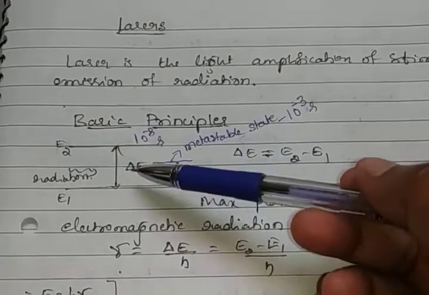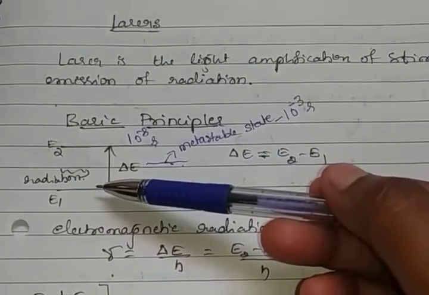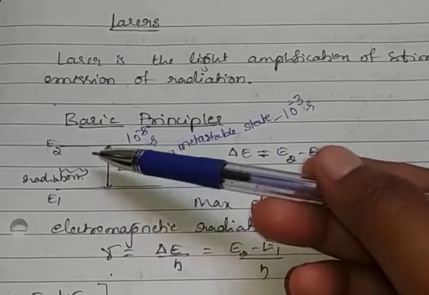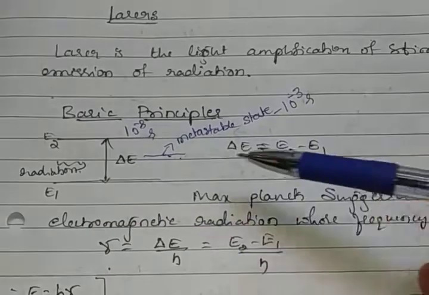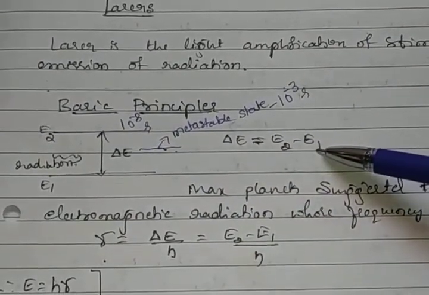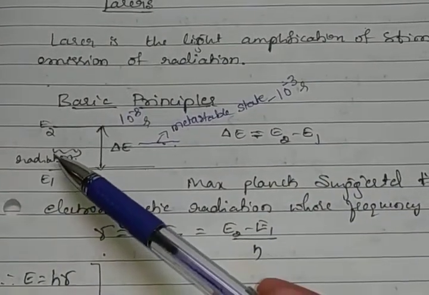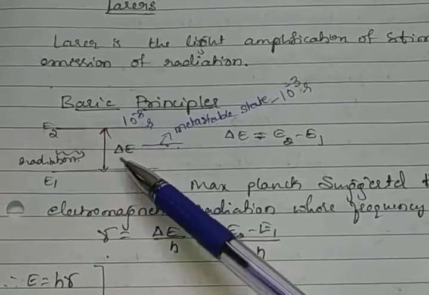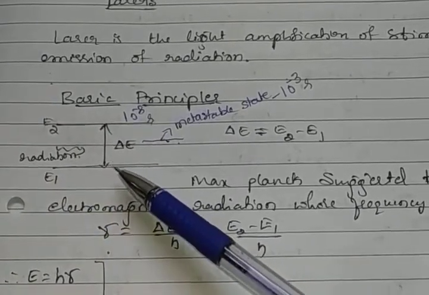Okay, so here the energy difference between these two energy levels E1 and E2 is delta E. The delta E is equal to E2 minus E1. Okay, so this is one system. External radiation is incident on the system.